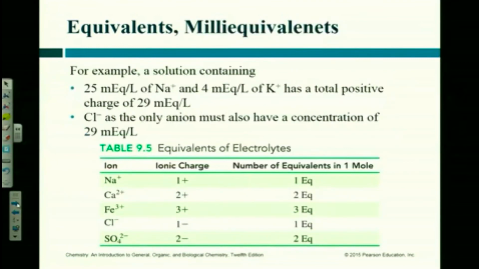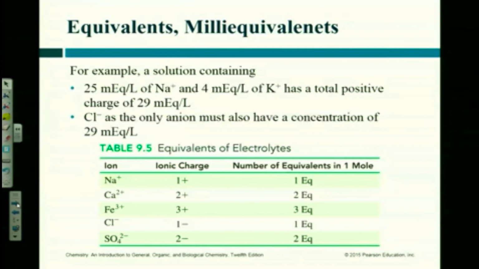Here's an example. We have 25 milliequivalents of sodium, 4 milliequivalents of potassium. We have a total of 29 milliequivalents of positive charge. Automatically, I know I must have 29 milliequivalents of negative charge. Since the only thing that's there is chloride, it must have 29 milliequivalents of charge from chloride. Does that make sense?